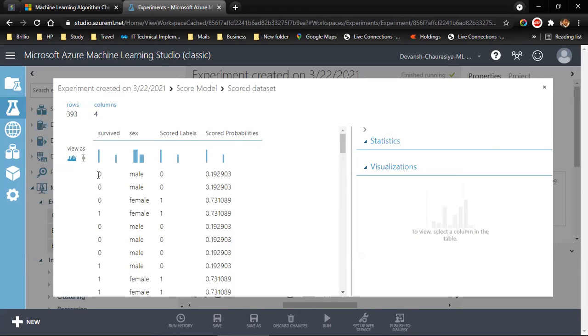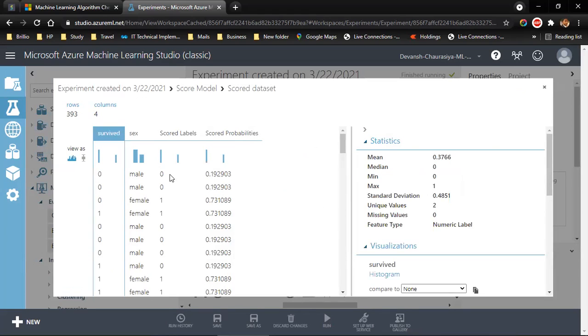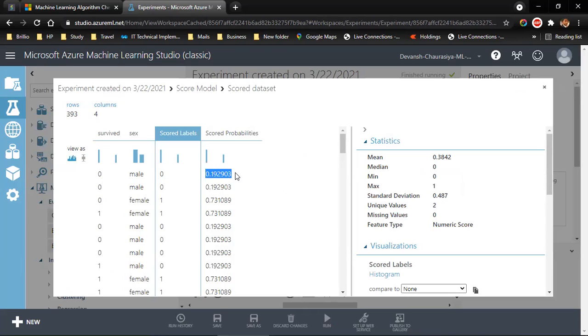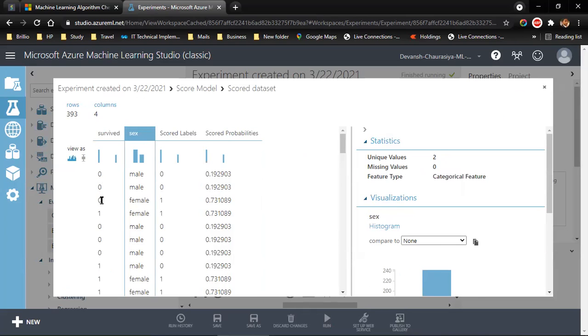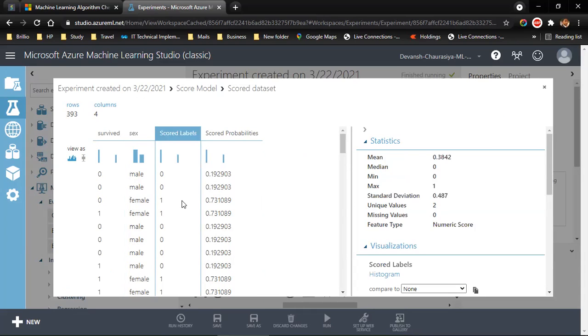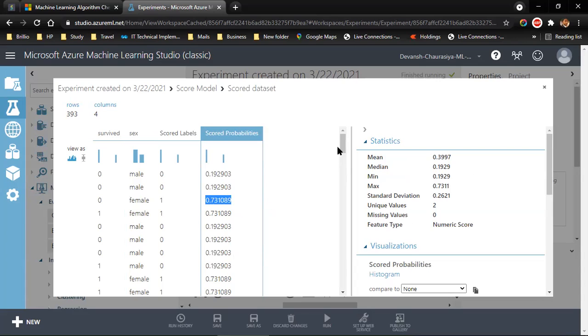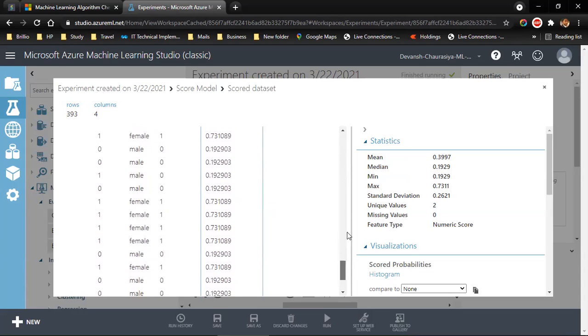We see that this guy survived, this guy did not survive. It's male. This guy, according to the data, survived, but according to the model, he did not survive because the probability is less than 50%. And if it is exactly 50, it means he survived. Above 50 also survived. So this female, it says she did not survive, but in reality she actually survived. The probability of surviving was 73. Okay, so this is how you're going to check.